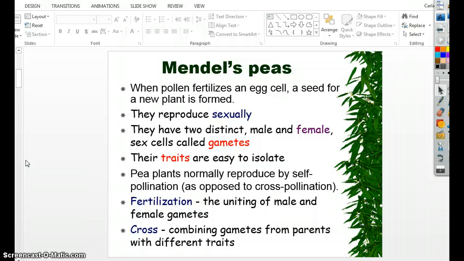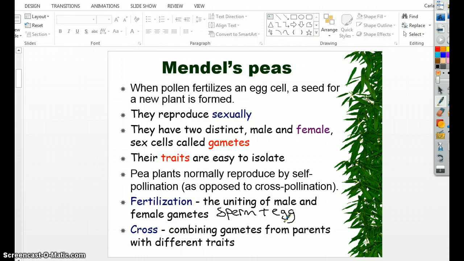Pea plants will tend to self-pollinate as opposed to cross-pollinate. What that means is if the plant is self-pollinating, that one plant has both the male pollen and the female egg in one plant. With cross-pollination, a lot of times what has to happen is the pollen literally has to go across an area and land on a new plant. You should already know that fertilization is the uniting of the male and female gametes, in other words, the sperm plus the egg. The pollen plus the egg.